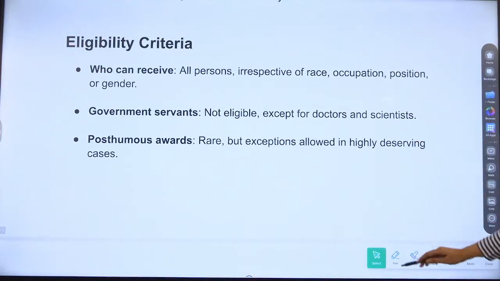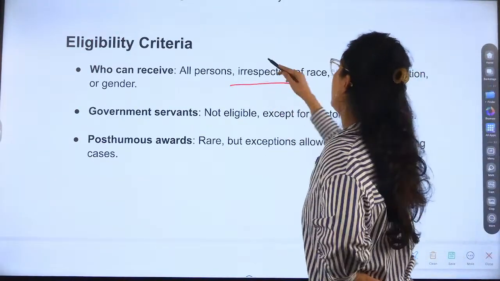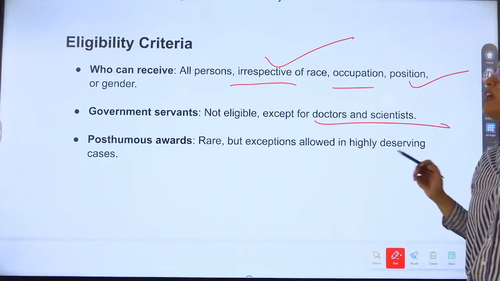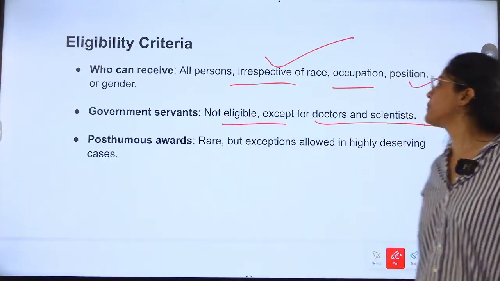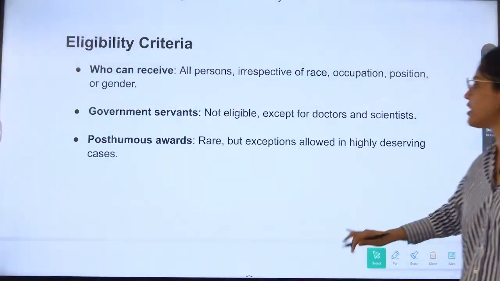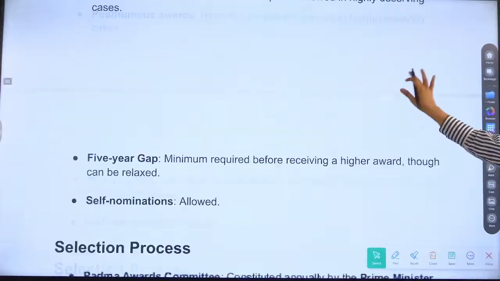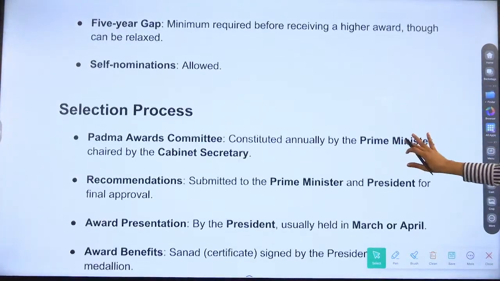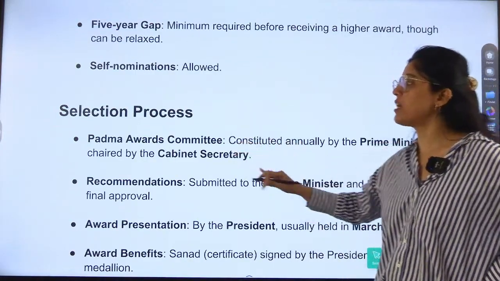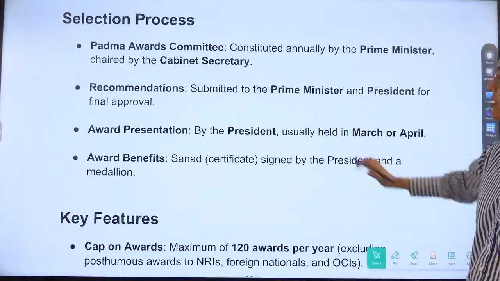Vibhushan. Eligibility criteria is all persons irrespective of race, occupation, position or gender can receive this award. Government servants not eligible except for doctors and scientists. Next is posthumous award is also there, rare but exceptions allowed in highly deserving cases. Okay, 5-year gap minimum required before receiving a higher award, though can be relaxed. Self-nomination is allowed. Selection process is what?